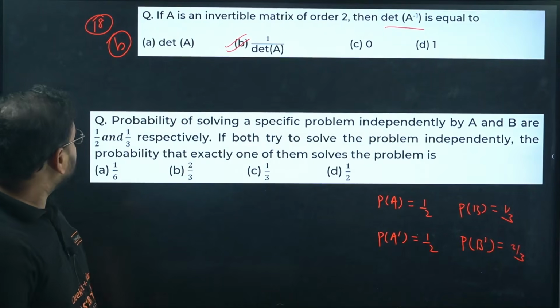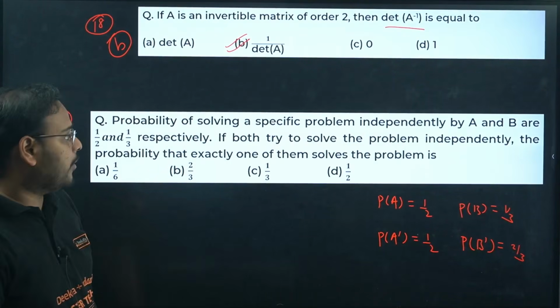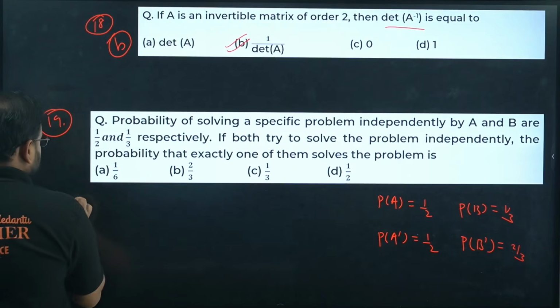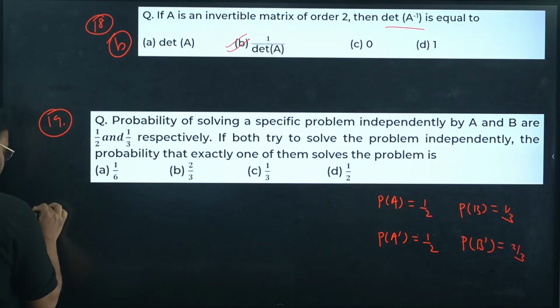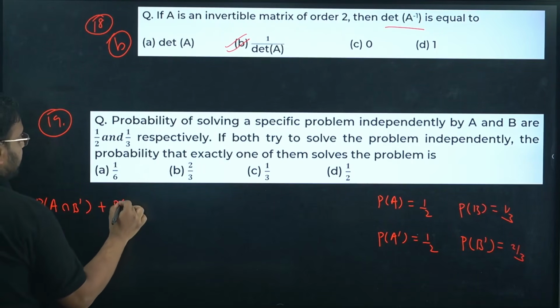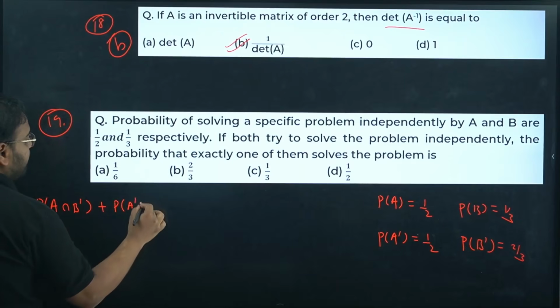Okay, what are they asking? If both try to solve the problem independently, the probability that exactly one of them solves means only one of them solves: when A solves, B does not solve, plus when A does not solve, B must solve.